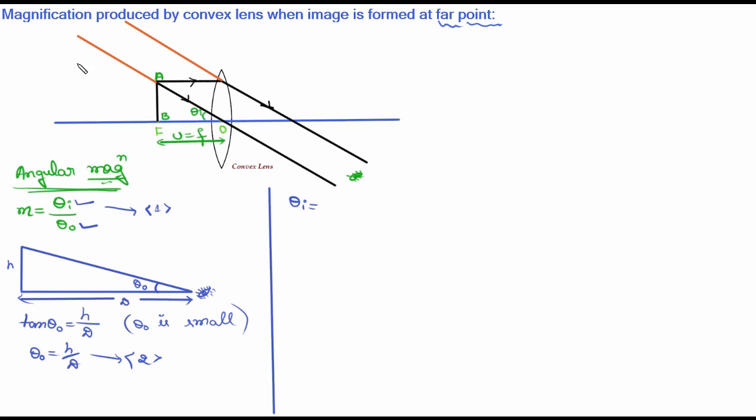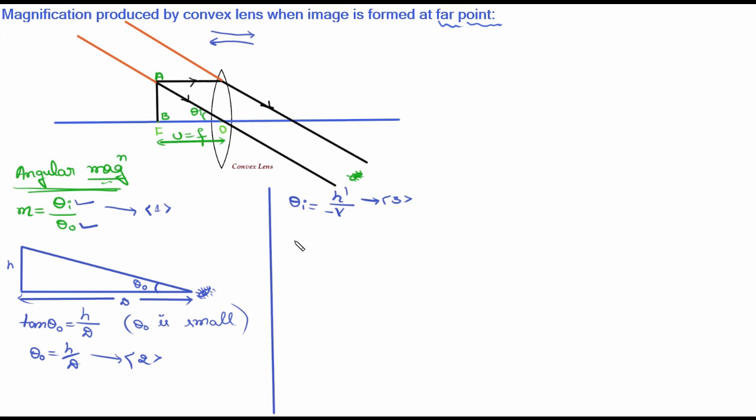Opposite side is a dash b dash, so a dash b dash is represented by h dash divided by the adjacent side, the distance from a dash b dash which we call image distance. So that will be taken as v with the negative sign, because the direction of the incident ray is like this and the direction of measurement is like this, from this side to this side. Both are opposite, that is why from Cartesian sign convention it becomes negative. This is equation number 3.